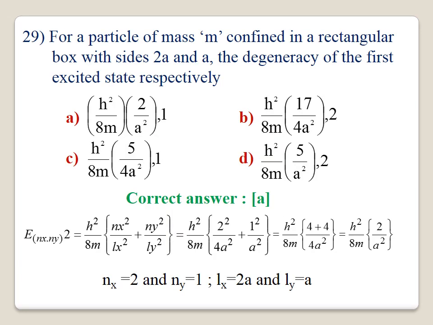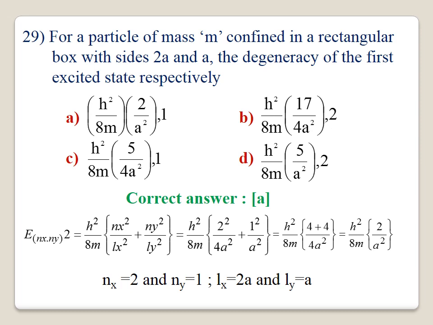29. For a particle of mass m confined in a rectangular box of sides 2a and a, the degeneracy of the first excited state is asked. Here you have to calculate the energy for nx and ny. E2 will be equal to h square by 8m, nx square by lx square plus ny square by ly square. For nx here the value is 2, for ny the value is 1, and one length will be equal to 2a and another will be equal to a.